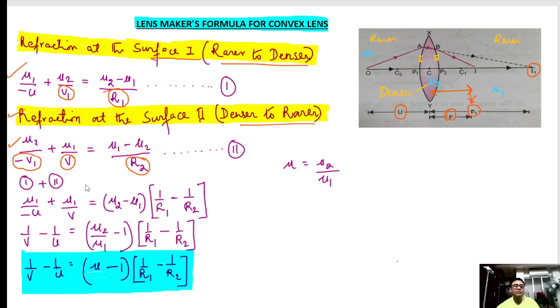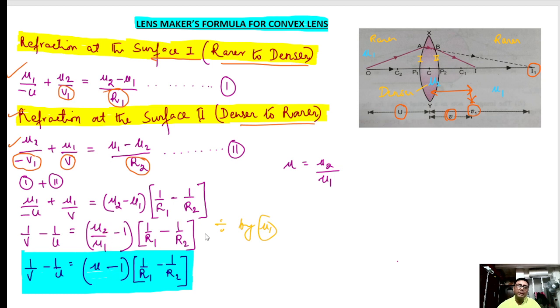Adding both the equations, as you can see, this will cut out. So basically we are left with this, taking mu2 minus mu1 common, and this becomes minus R2. Now what we have done, we have divided the equations by mu1. So we get 1 by V minus 1 by U equal to mu2 by mu1 times the bracket.